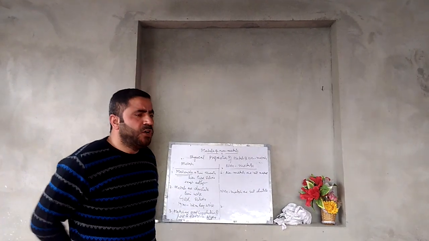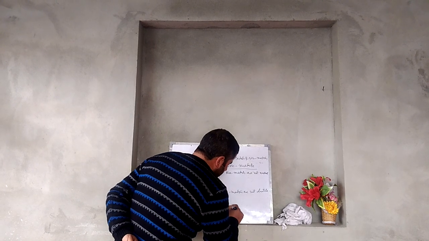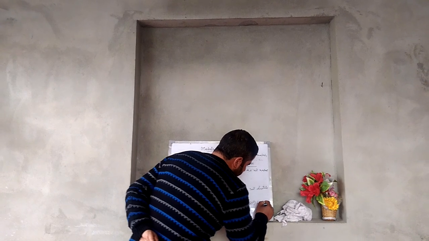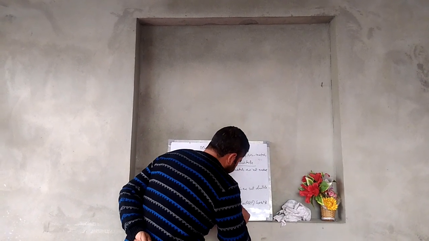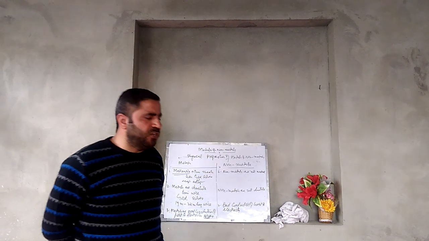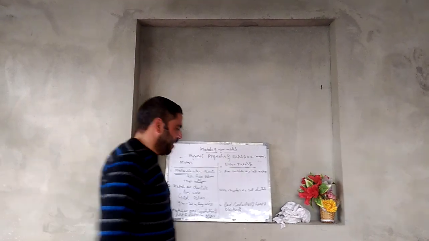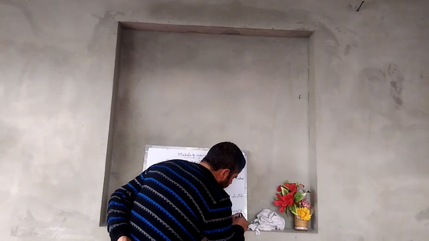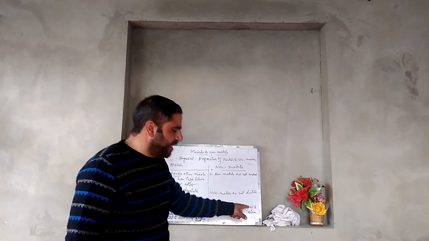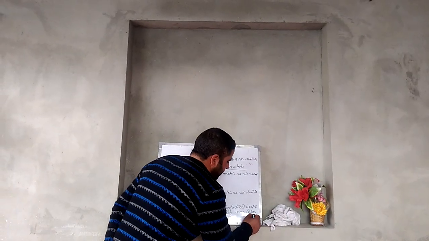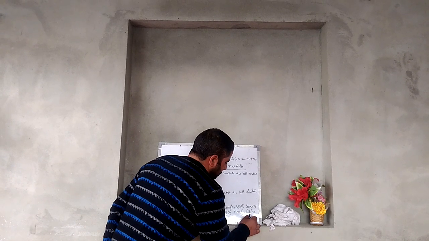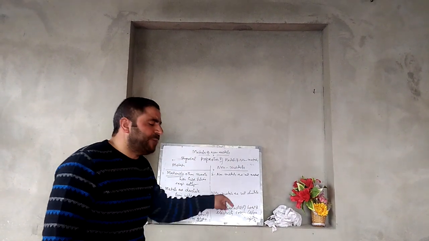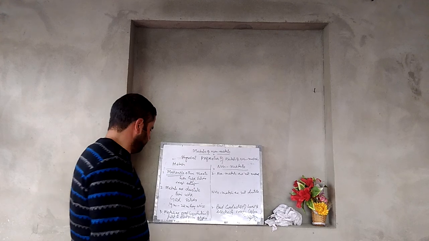These non-metals are bad conductors of heat and electricity. That means heat and electricity cannot pass through these non-metals. There are exceptions, except carbon. Carbon is a non-metal. Carbon in the form of graphite. Though non-metals are bad conductors of heat and electricity, carbon in the form of graphite is an exception.